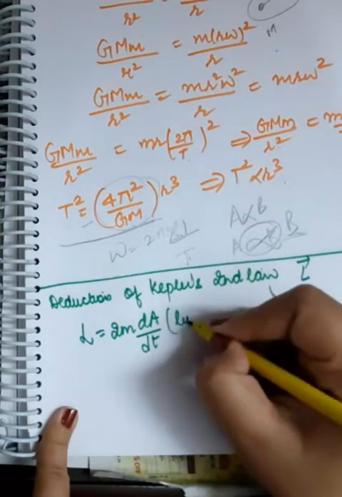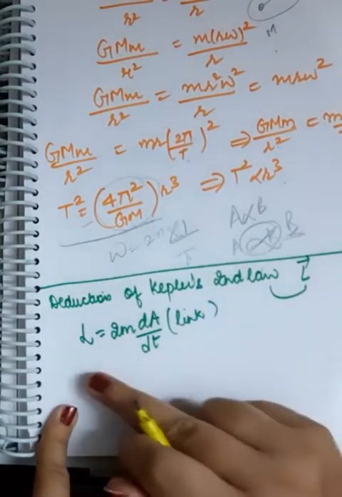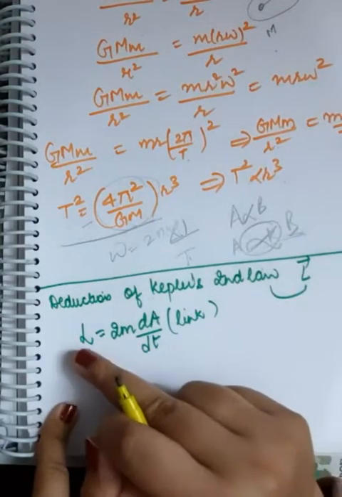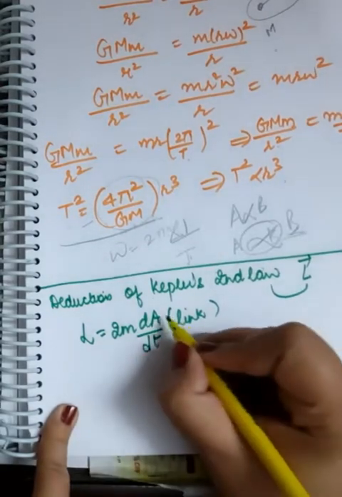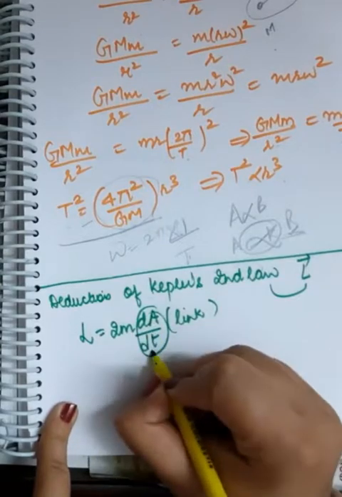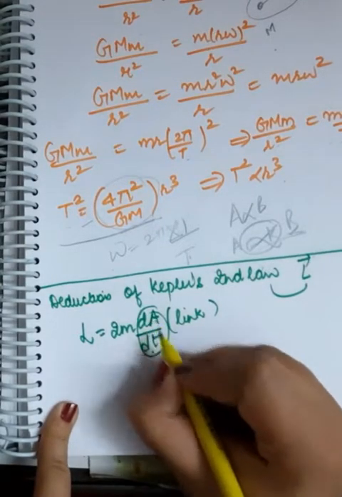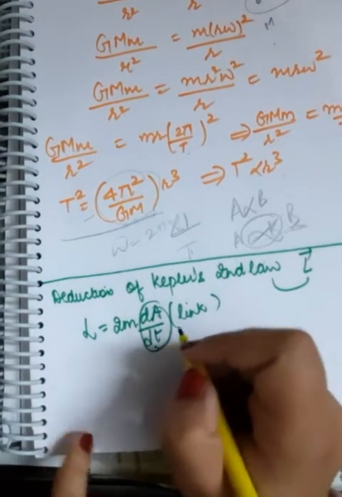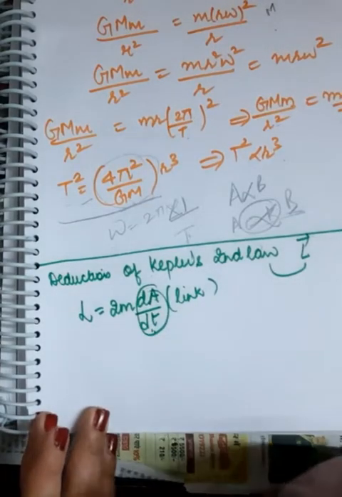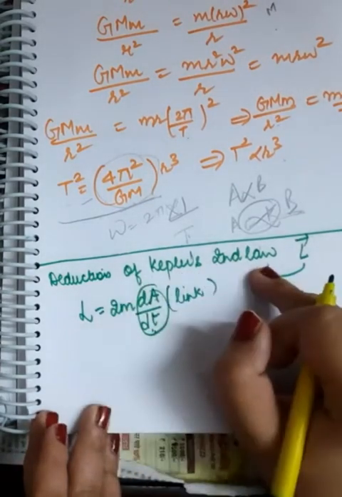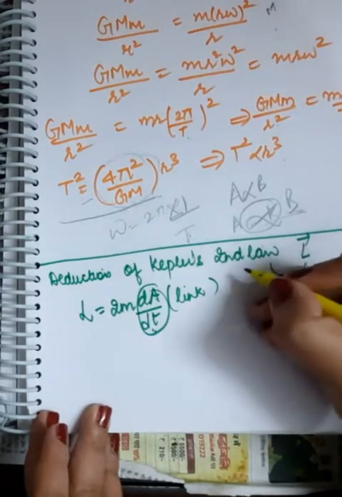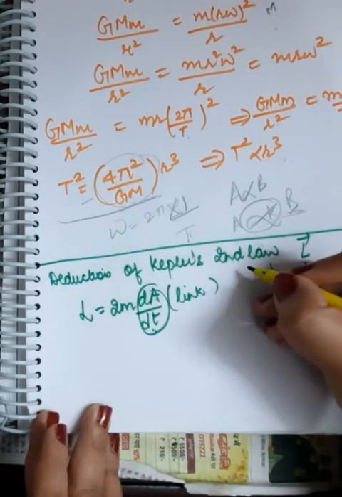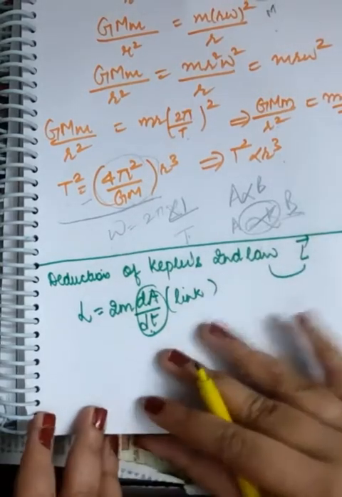I'll share the link of the video where you have seen this derivation, that angular momentum is basically equal to 2m into dA by dt. dA by dt is area per unit time, right? So now we are going to deduce Kepler's second law, which says that areal velocity is constant. Area per unit time is constant. Okay, so how to go about it?